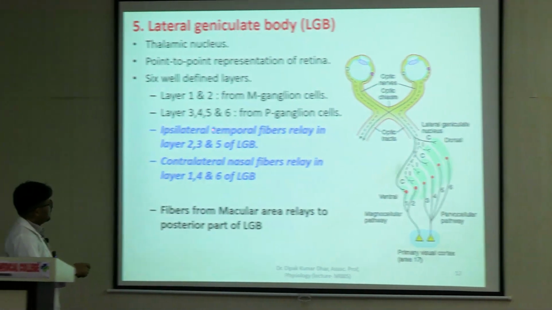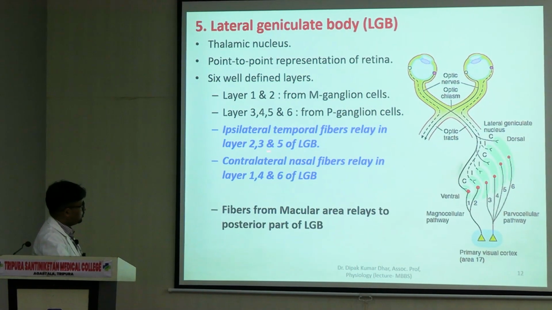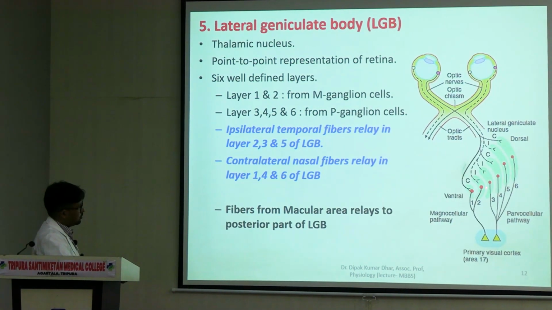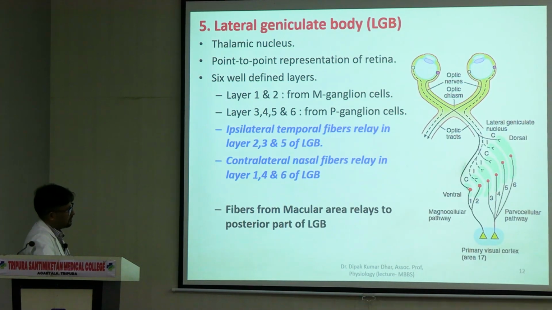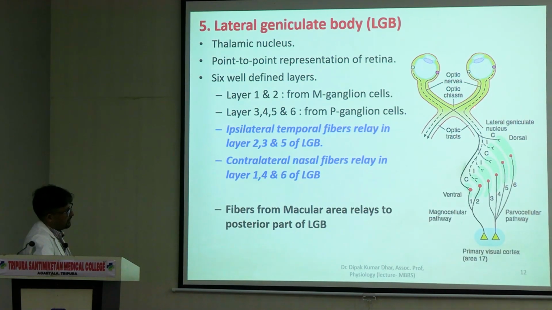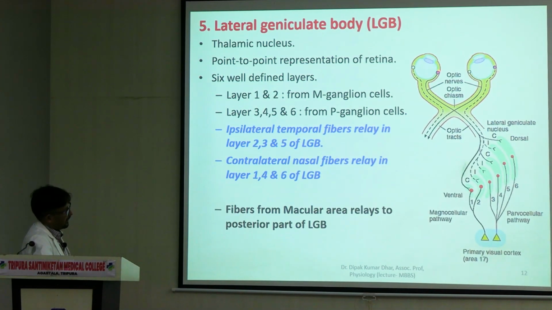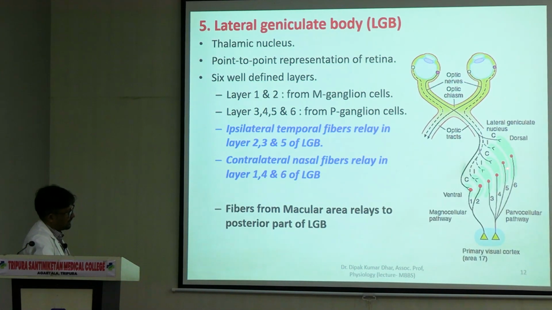Now layer number 2, 3 and 5, right? They receive the ipsilateral temporal fibers, right? Optic tract में remember we had both uncrossed temporal fibers of the same side and crossed nasal fibers of the opposite side. So in layer 2, 3 and 5, uncrossed temporal fibers of the same side are ending. Layers number 1, 4 and 6, the crossed nasal fibers are ending. 3, so division is equal.